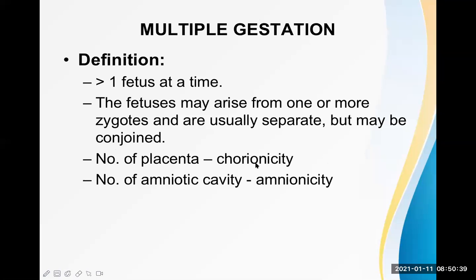Now, there are two terms which are known as chorionicity and amnionicity. The chorionicity means the number of placentas there, and amnionicity means the number of amniotic cavities. So sometimes there are dichorionic, diamniotic twins. Sometimes there are monochorionic, monoamniotic twins. It depends on how many placentas are there and how many amniotic cavities are there.